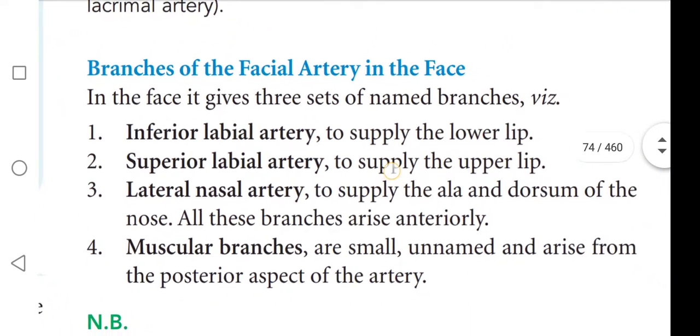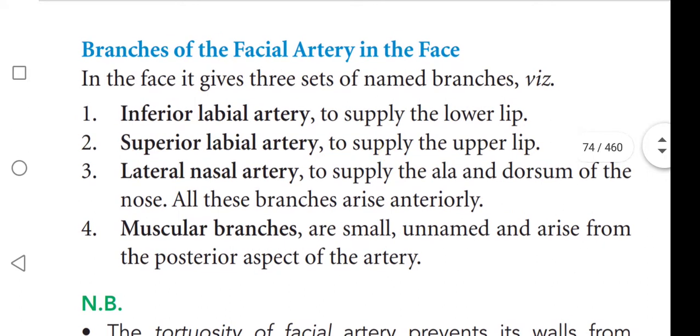Now, branches of the facial artery in the face. What are the branches present in the face? In the face it gives three sets of named branches: inferior labial artery, superior labial artery, and lateral nasal artery.